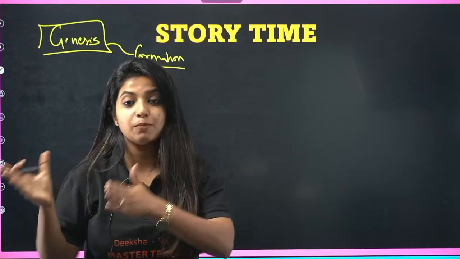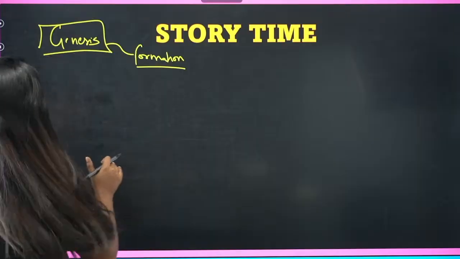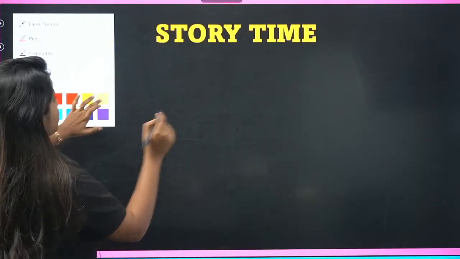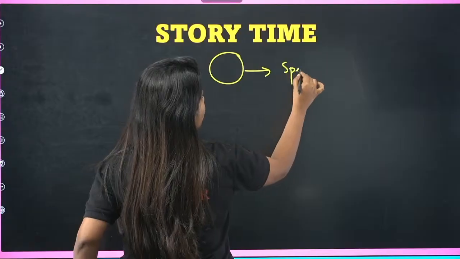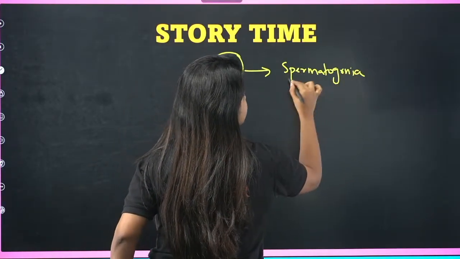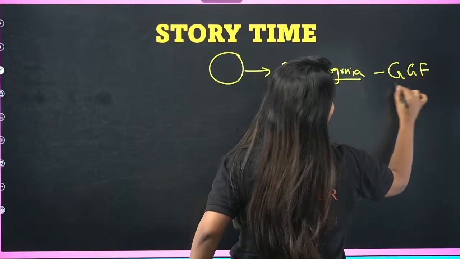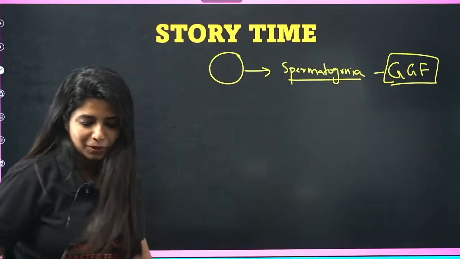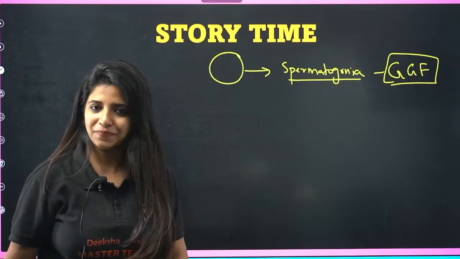There are a few steps that you need to remember, and we are going to learn about them. The first guy that we have in the picture is spermatogonia. I'll say it's the pardada, the great grandfather of sperm.